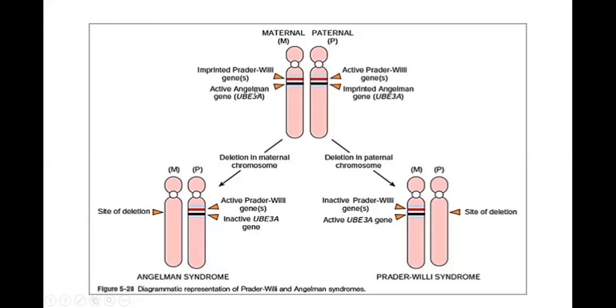So the imprinted Prader-Willi gene is present in the maternal chromosome, and the active Angelman gene is also here. And both genes are also present on the paternal side. But if the mother's genes are deleted, the person will have Angelman syndrome. And if the paternal genes are deleted, the person is going to have Prader-Willi syndrome. Okay. I hope this is clear.